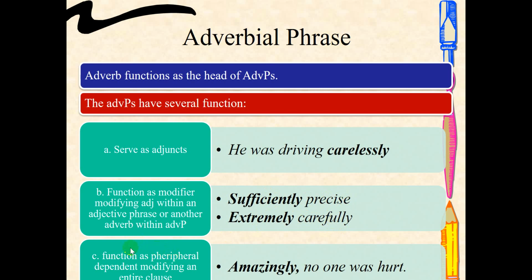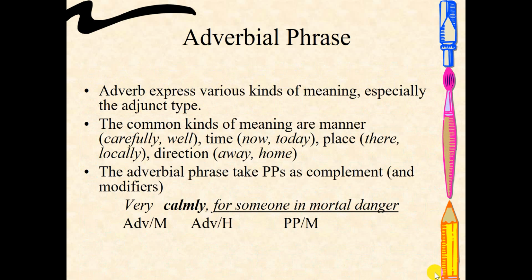If it functions as a peripheral dependent, it will modify the entire clause. Amazingly, no one was hurt. The adverb amazingly modifies the clause no one was hurt. Adverbs can give the meaning of manner, like carefully or well. They can also give information about time, like right now, today, information about place, like there, locally, or even direction, like away or home.